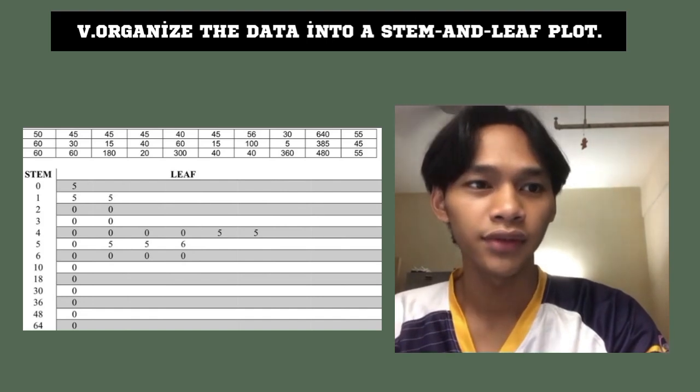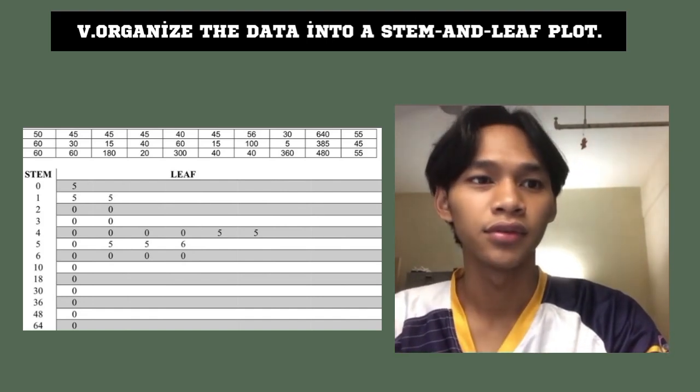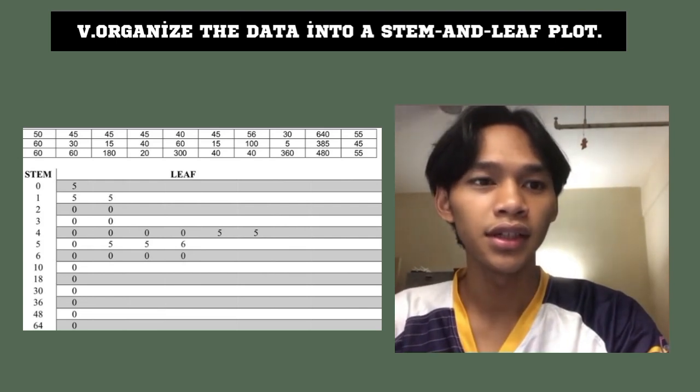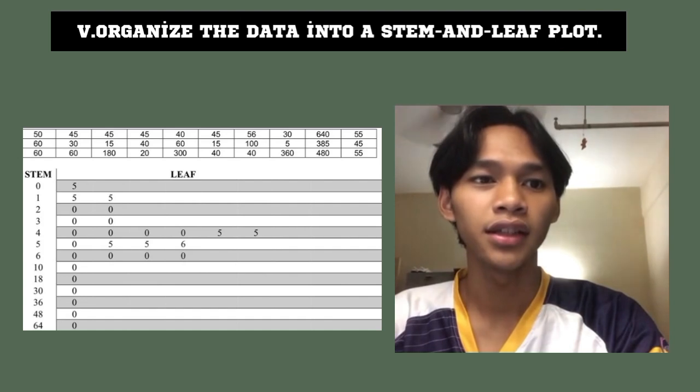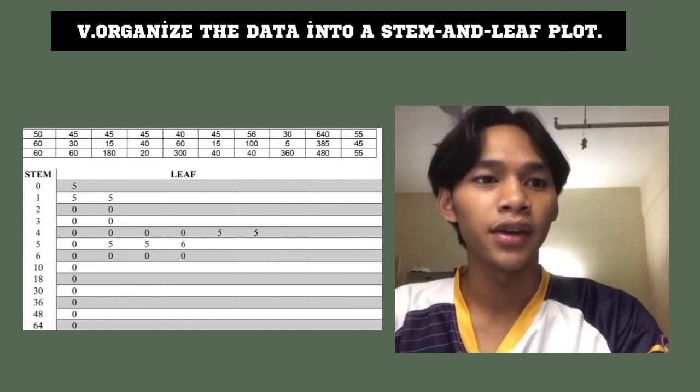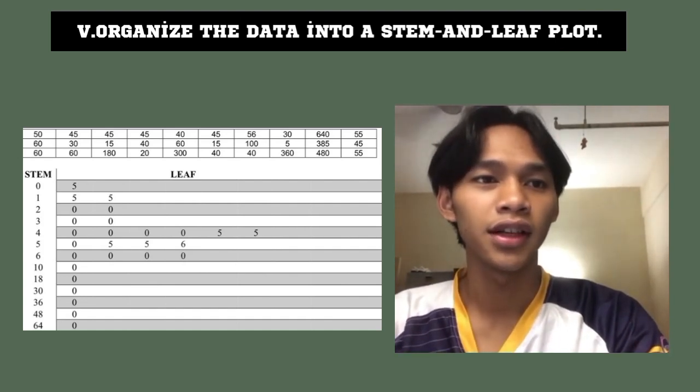And next we have stem 10 and the leaf is 0. Next we have 18 and the leaf is 0. Next we have 13 and the leaf is 0. Next we have 36 and the leaf is 0. Next we have 48 and the leaf is 0. For the last stem we have 64 and the leaf is 0.